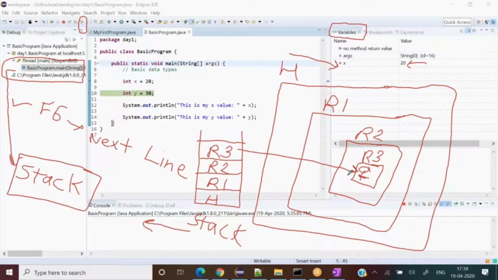So first I am in room 3, right? How did you come to room 3? This is your house, you entered from the house to room 1. Inside room 1 there is room 2, one room inside another, not beside the rooms. This is one room, its door opens and you come here, then another door opens and you come here. So R3 is inside R2, R2 is inside R1, and R1 is inside H.